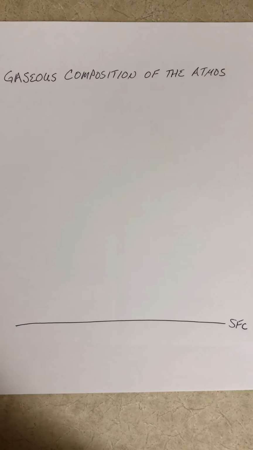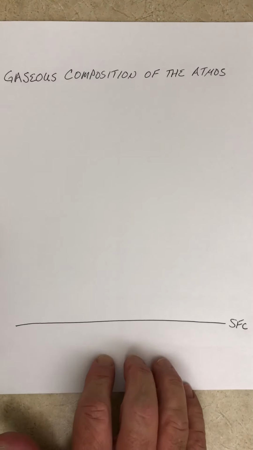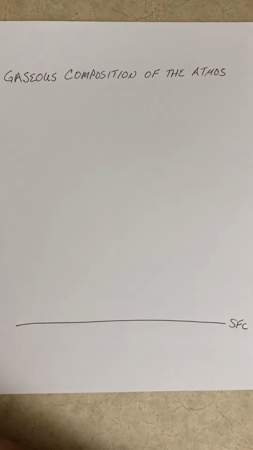Hi class, let me draw for you a few pictures related to Chapter 2. The title of Chapter 2 is the composition and structure of the atmosphere. And so we will look at the atmosphere in terms of the composition, the gases that make up the atmosphere. And we're going to start off by talking about a dry atmosphere.